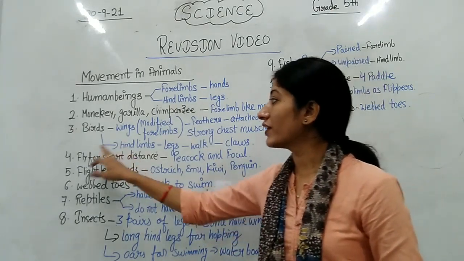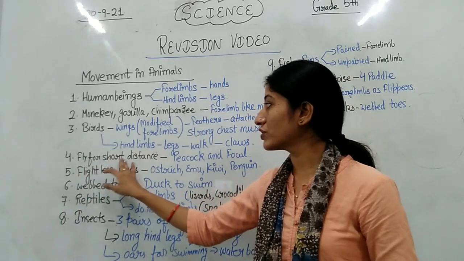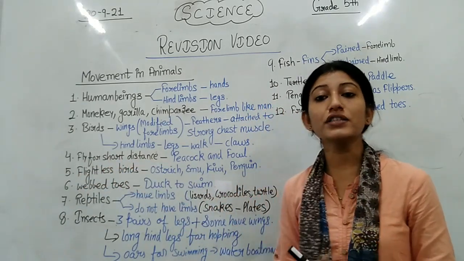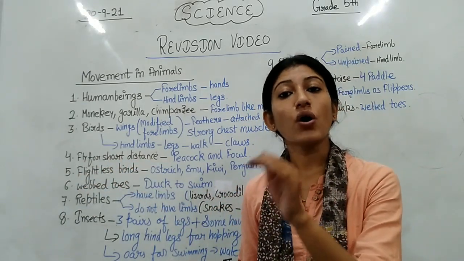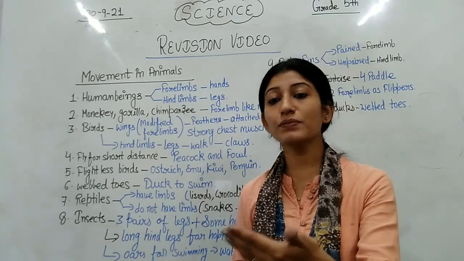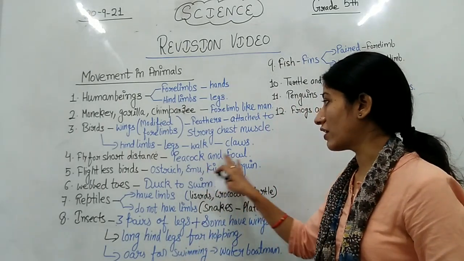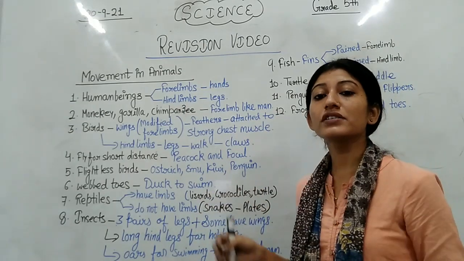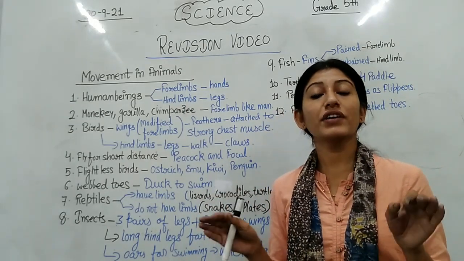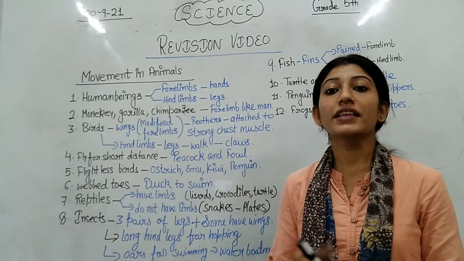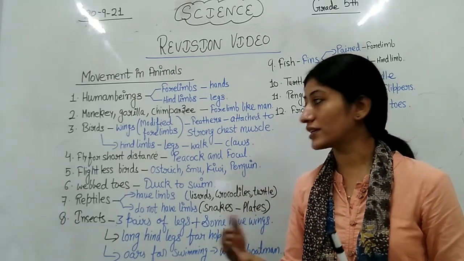Then we can see I have written fly for short distance. There are some birds who can fly only for a short distance. These birds are peacock and fowl. Peacock and fowl are birds that have wings, and their wings also have feathers, but still they can fly only for a short distance.